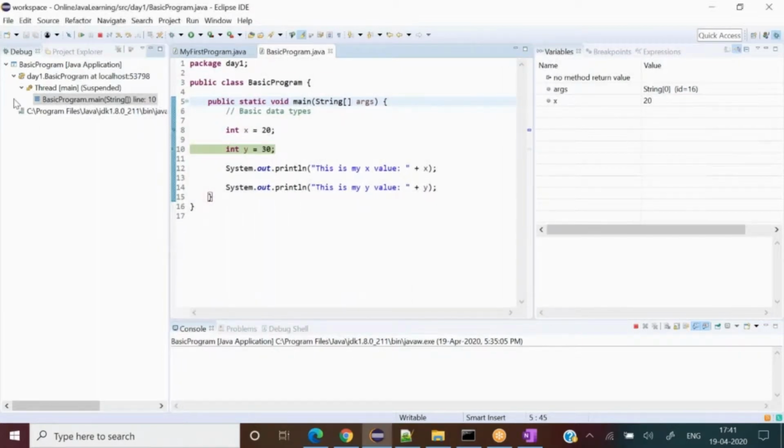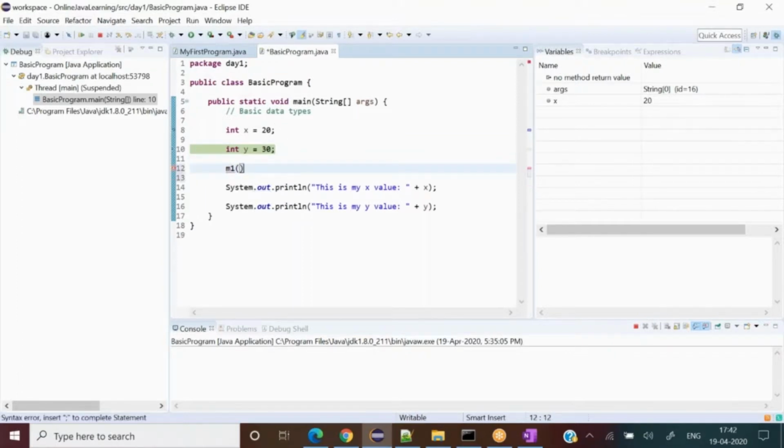If we say stack frame, just for your knowledge, I can quickly do one thing so you can correlate it with my room analogy. Let me create a method over here, let's say M1.